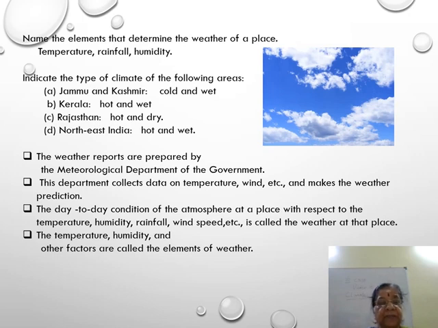We have already said this, and it is repeated here. So name the elements of the weather: temperature, rainfall, humidity. Then there are different places in India with different climates: Jammu and Kashmir cold and wet, Kerala hot and wet, Rajasthan hot and dry, and Northeast India hot and wet. I hope you are able to follow this. So this is just an introduction to the weather that we have learned.